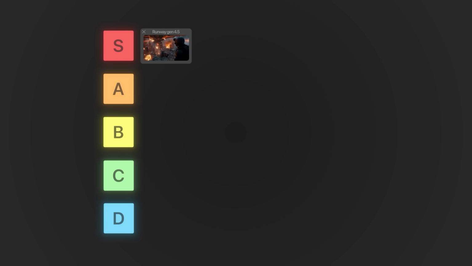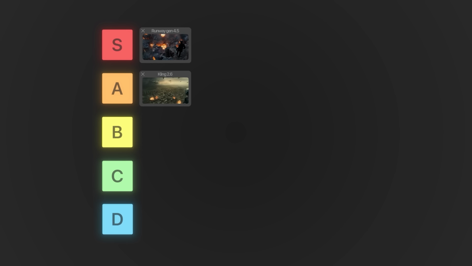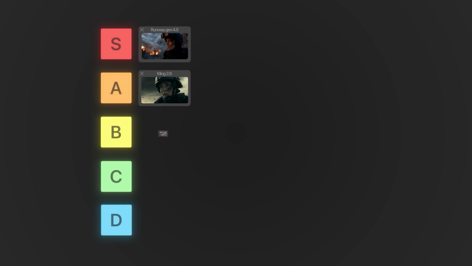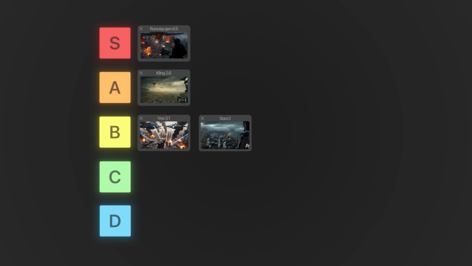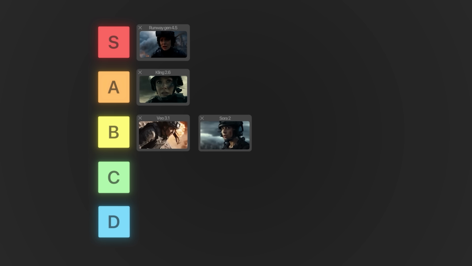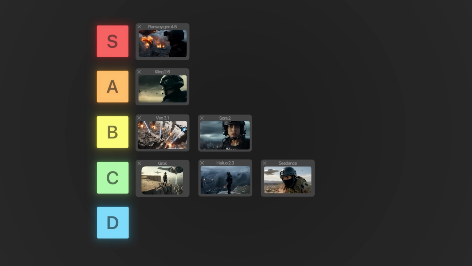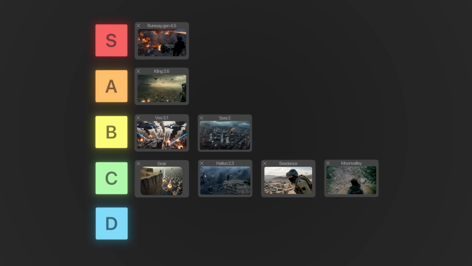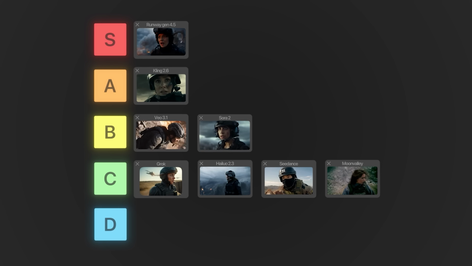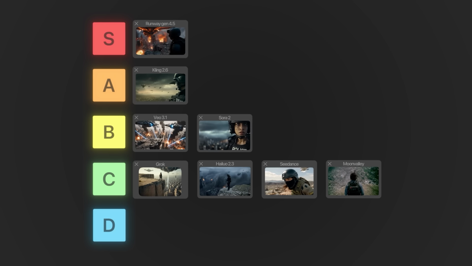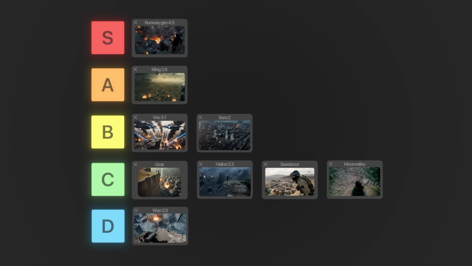Then I would say A tier would be Kling 2.6. B tier, I would put Google Veo 3.1 and maybe Sora 2. Now for C tier, I would put Grok, Hailuo, Seedance, and Moonvalley. Don't get me wrong, I know that we couldn't let that slide, but if we make a cut, then it would look decently. But Wan 2.5, I'm just not a fan of this one. I'm gonna put that in D tier.